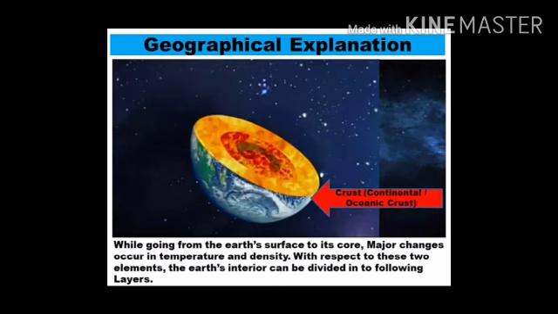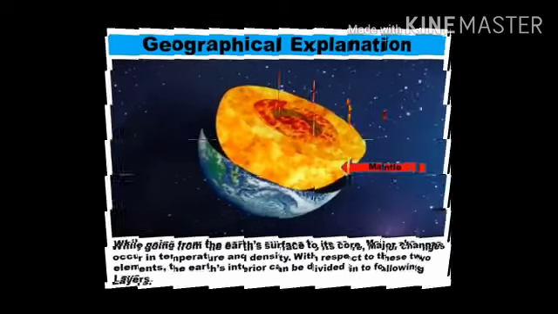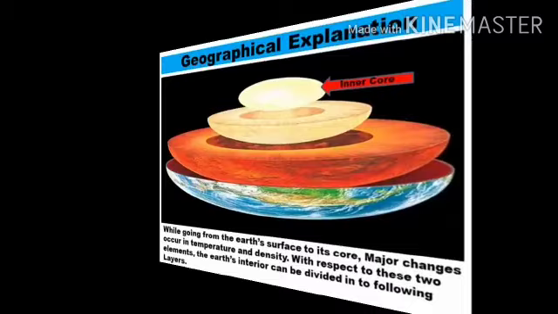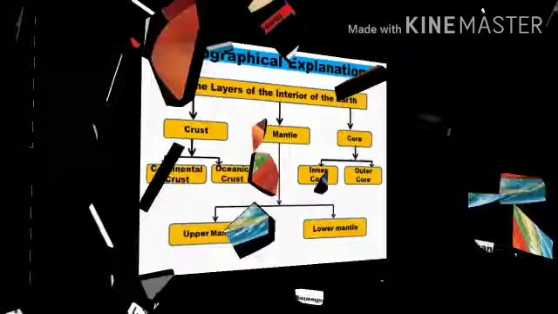Okay, now let us see the geographical explanation. While going from the Earth's surface to its core, major changes occur in temperature and density. With respect to these two elements, the Earth's interior can be divided into the following layers: the crust, continental crust and oceanic crust, the mantle, and the core. Now, the core is further divided into two parts, that is outer core and inner core.